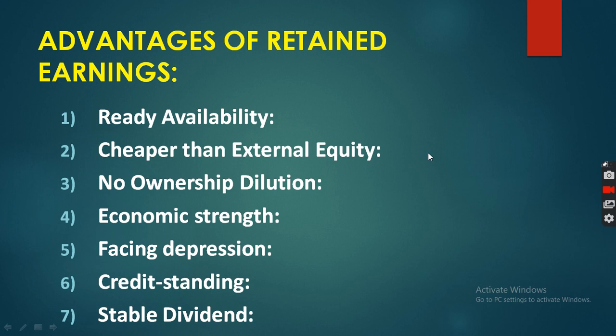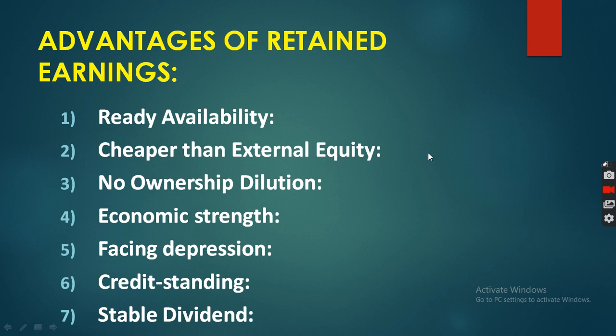Generally retained earnings are cheaper compared to external equity because of the flotation cost, brokerage cost, and underwriting commission. There are lots of expenses when you use an external source. Whether you raise money through equity, bond, preference share or debenture, there are many extra costs like flotation cost, meaning the cost of raising funds. Then you have to pay brokerage, to the broker for buying and selling activity.